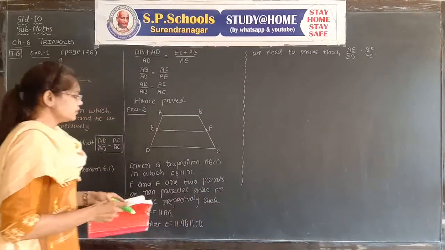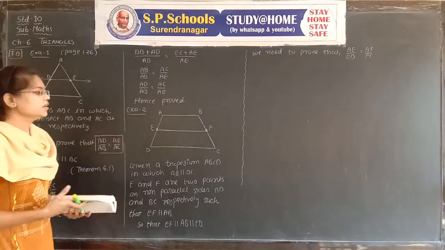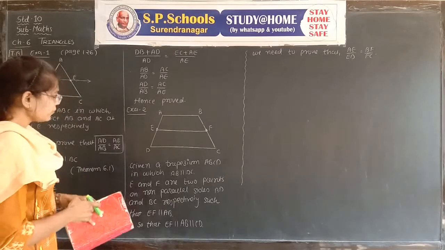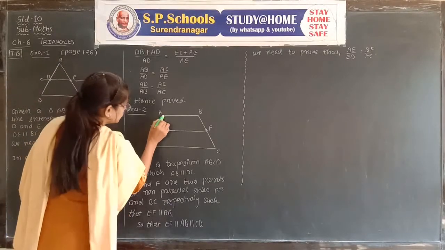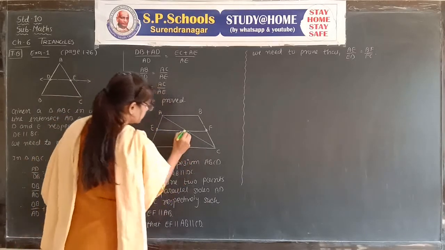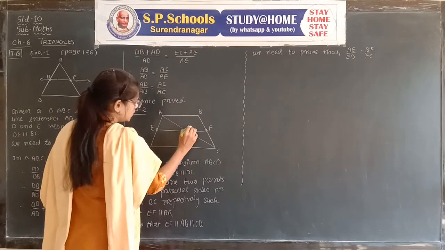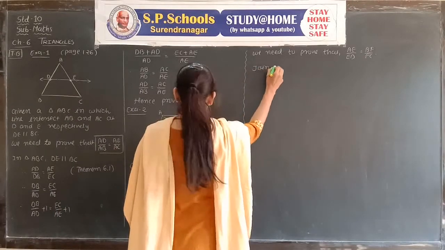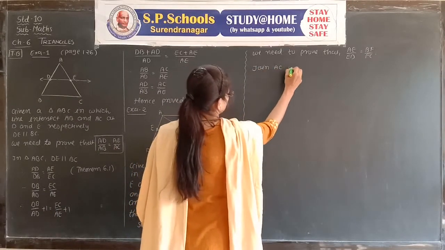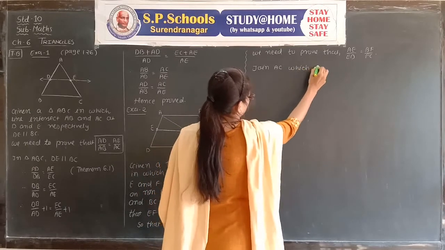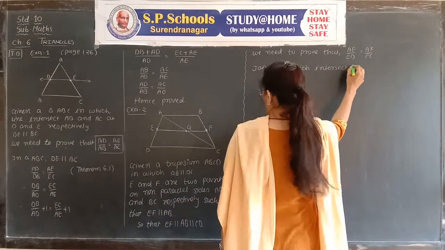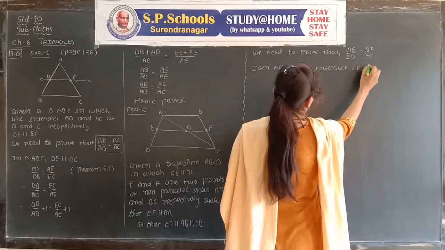Nothing more to do here; we are using theorem 6.1. Join A to C, which intersects EF at point G.